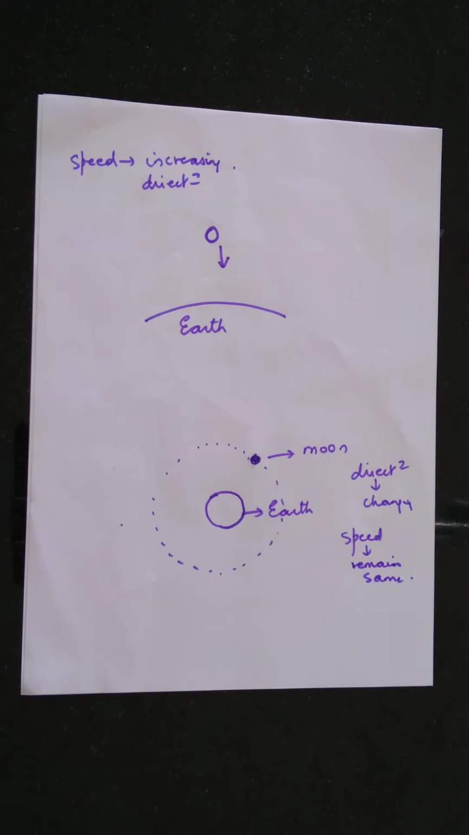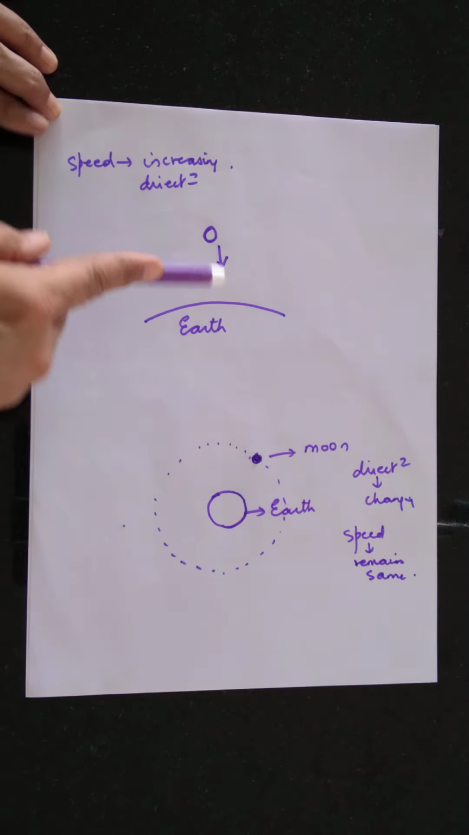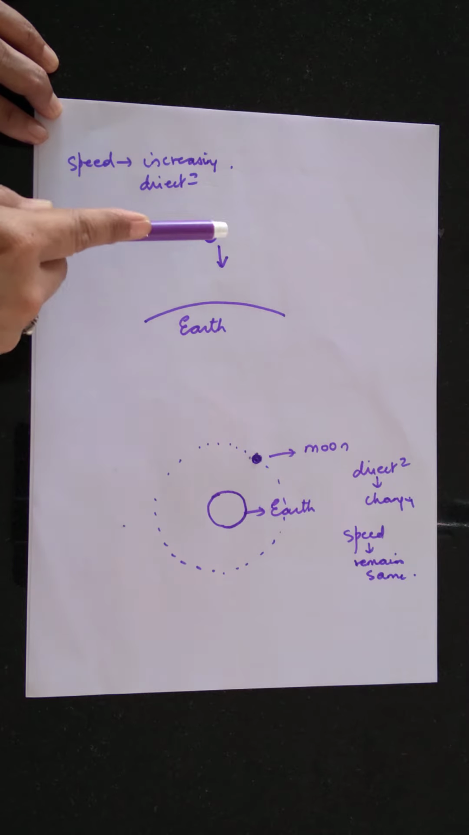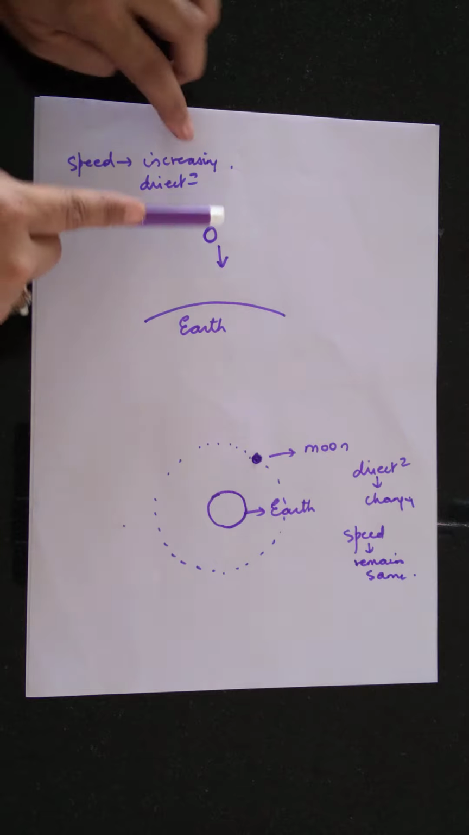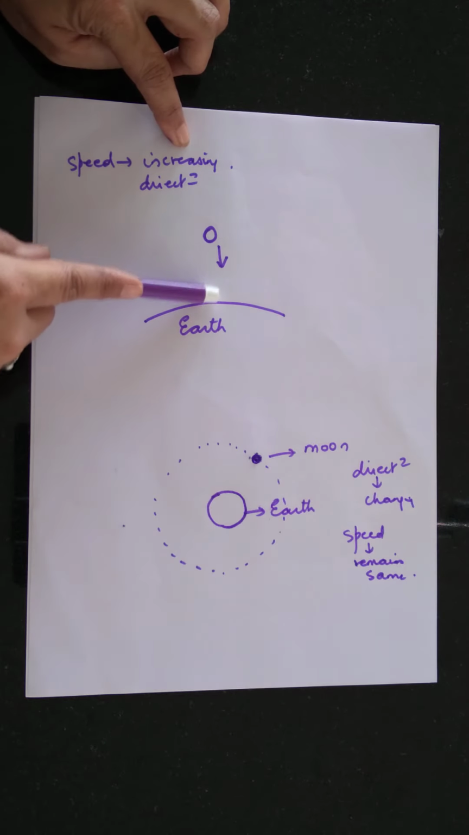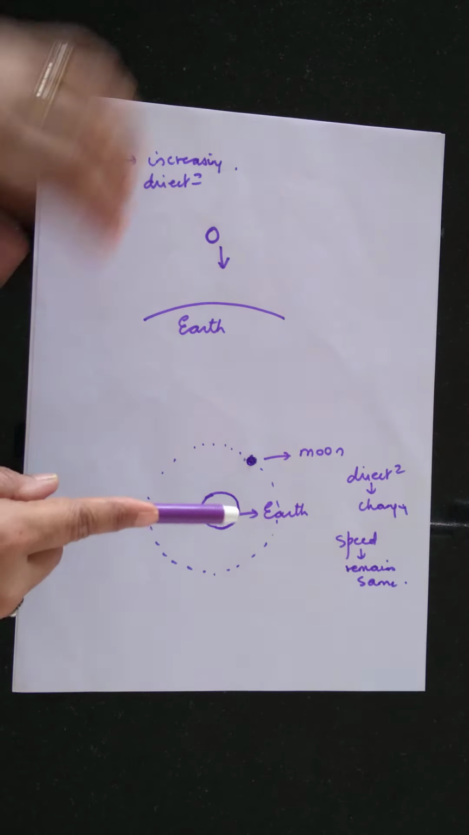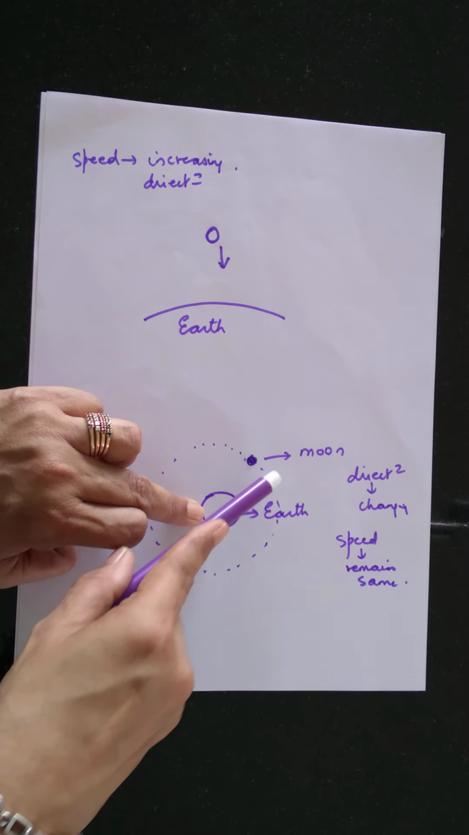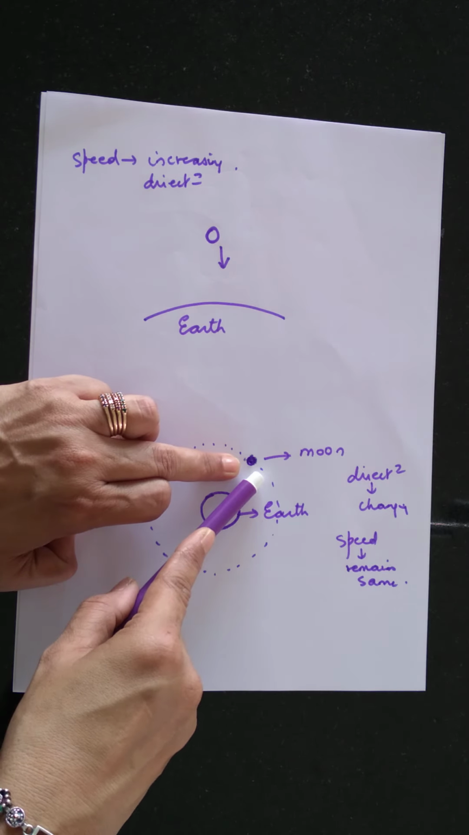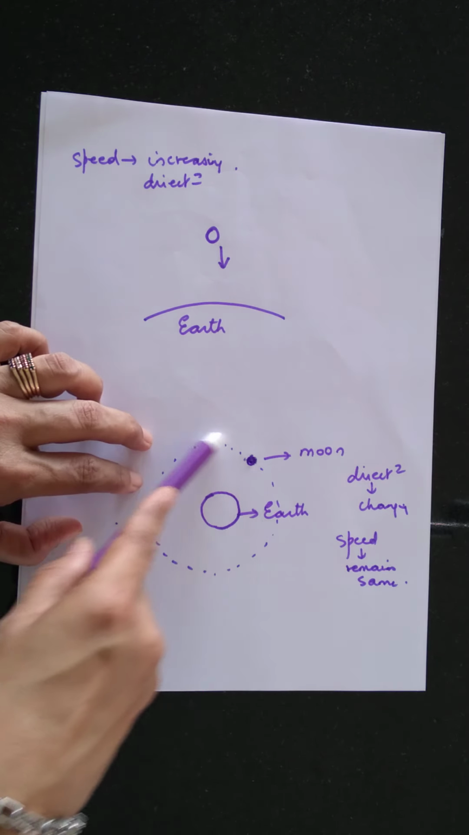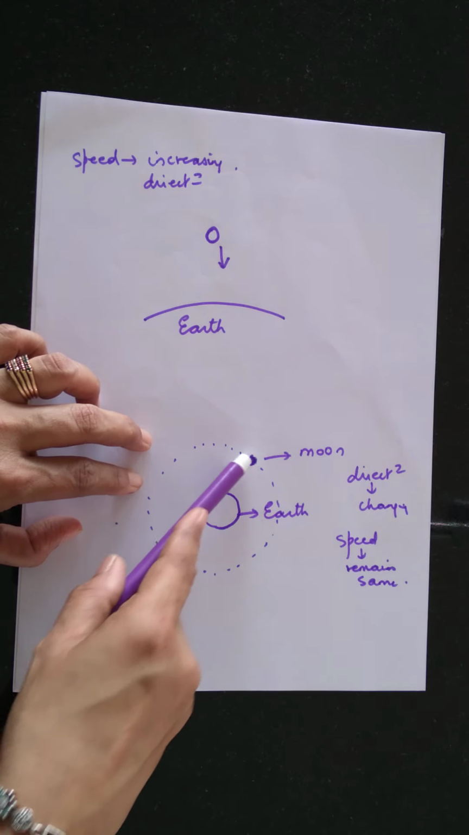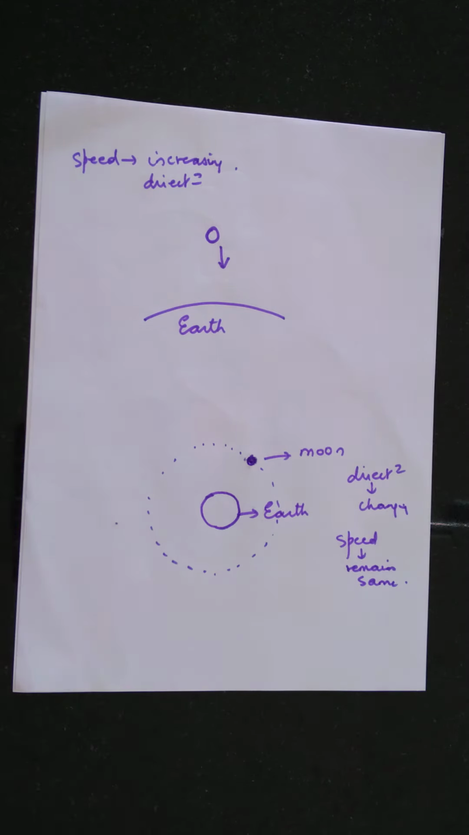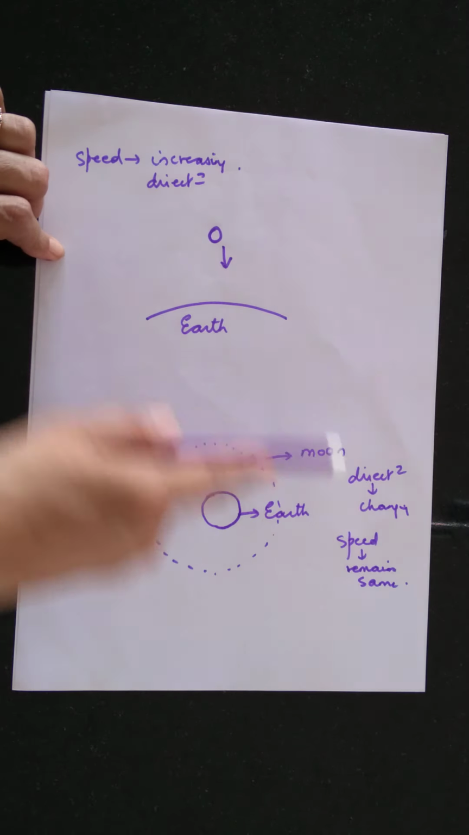Is that clear? So here you have the earth exerting a force on an object, and in this case the force is making the object's speed change, but the direction is remaining the same. Here you have the earth exerting a force on an object on the moon, where the speed is the same. The speed at which the moon revolves is the same, but the direction is changing. In both cases, there is a change in velocity.